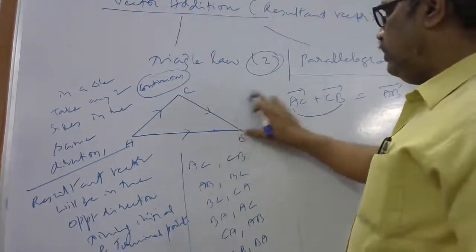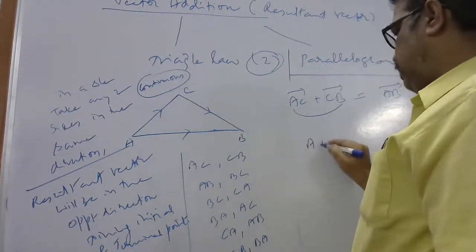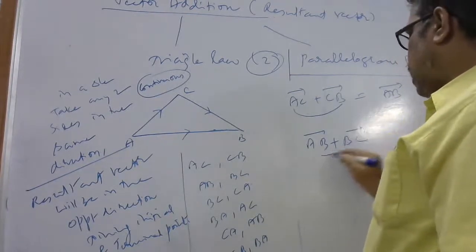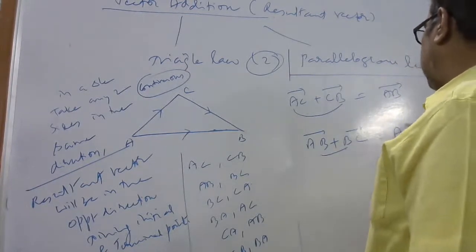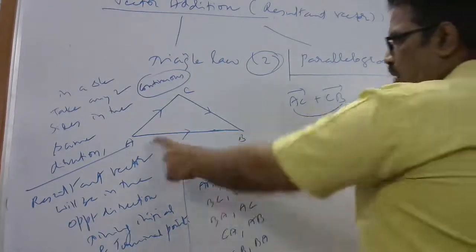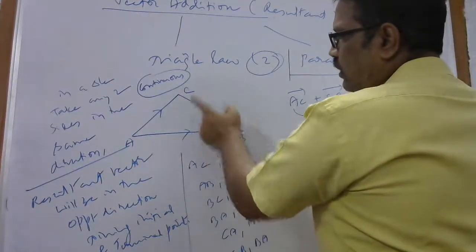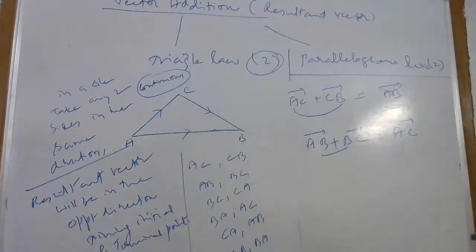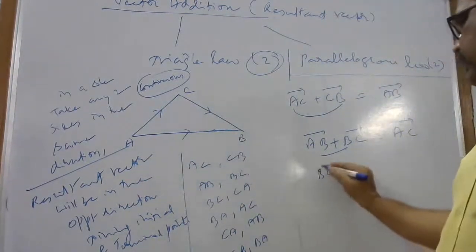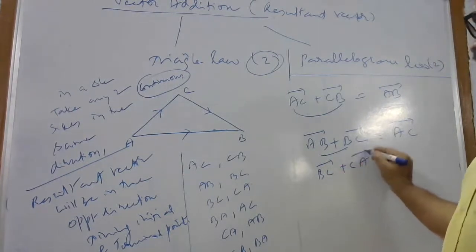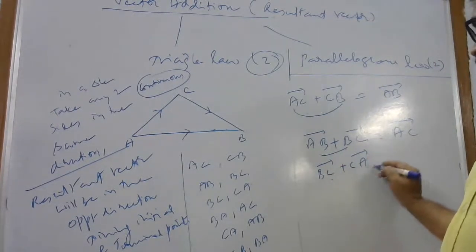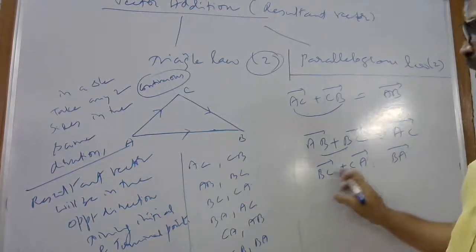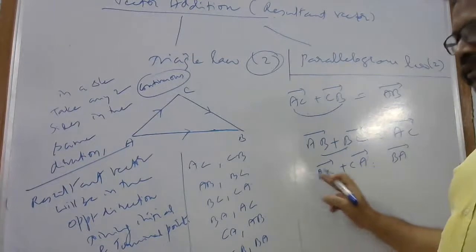Are you clear? Take another one, AB plus BC. Remove the common point, then take the end points: AC vector. Reverse direction will be this, and the AC vector comes. Similarly, BC plus CA. Remove the common point. What comes? BA vector. Take the end points, first point and last point, and the direction is opposite.